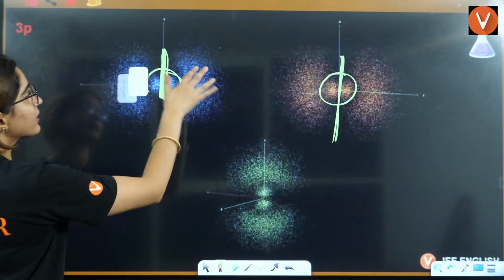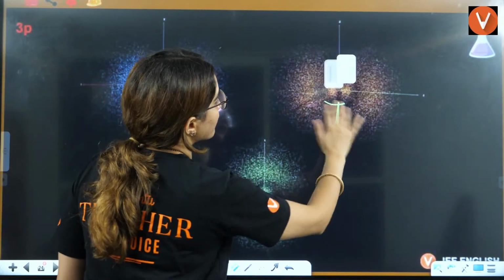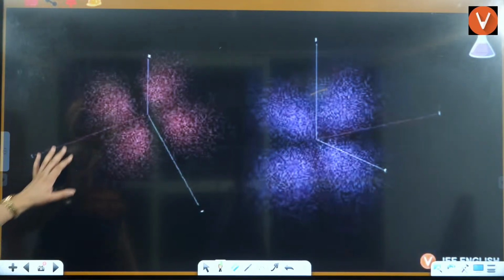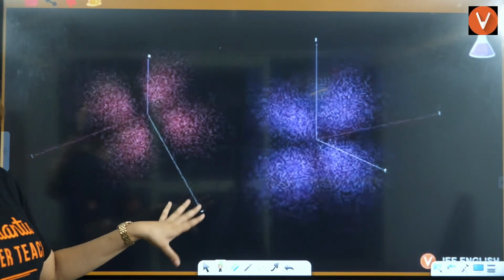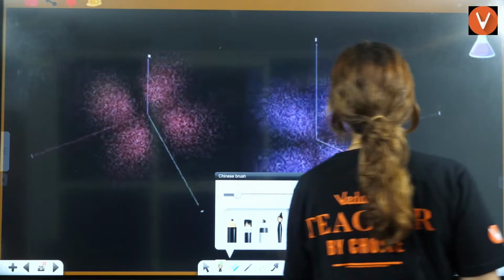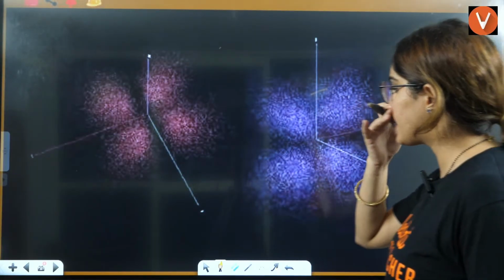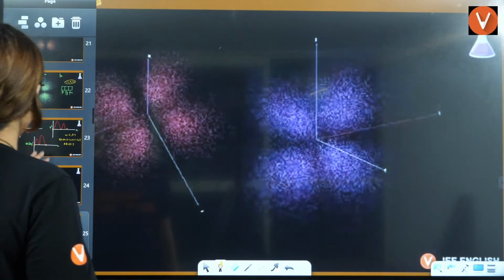Simple graph they can ask you. They can ask you calculation of radial or angular nodes. I'll just show you that as well. Okay, now this is for 3D, right? This is for 3D. You can see this over here. Tell me, for 3D, do you have angular nodes or not?